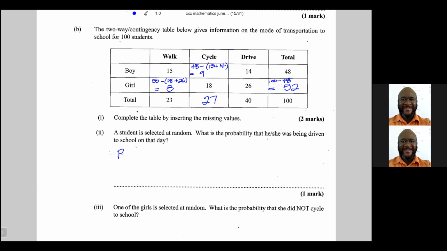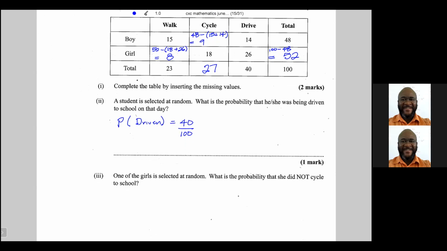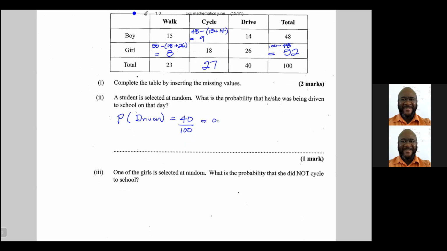So the probability of being driven is 40 students out of 100, or 0.4, or we could write it as 40%. So there's a 40% chance of selecting a student at random who was driven to school.